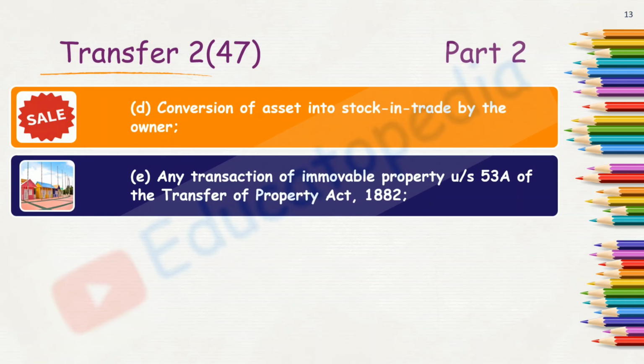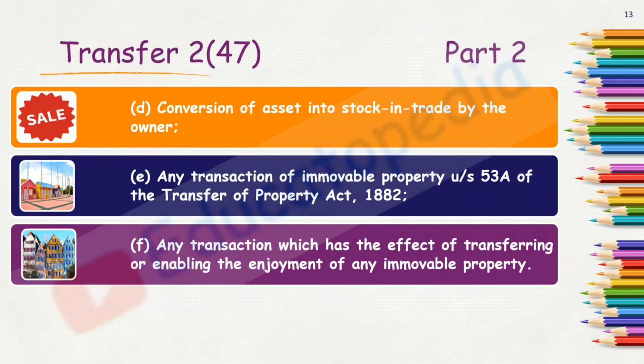Again, next is a transaction of immovable property, which is mentioned in section 53A of the Transfer of Property Act. So as per the Transfer of Property Act, it should be understood if it is a transfer here, or if the transaction is termed as transfer in the Property Act, then it is a transfer in the Income Tax Act 2 subsection 47 as well. Further, it is any transaction which has the effect of transferring or enabling the enjoyment of any immovable property.